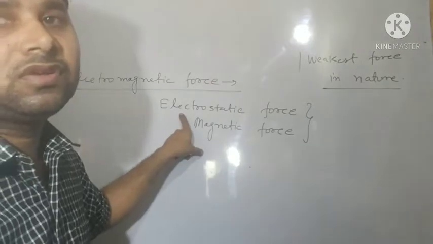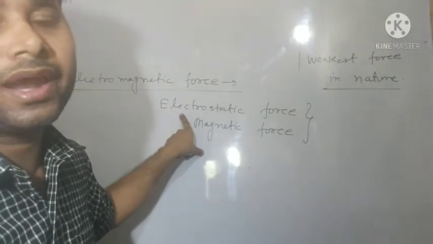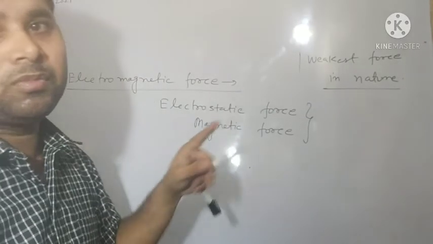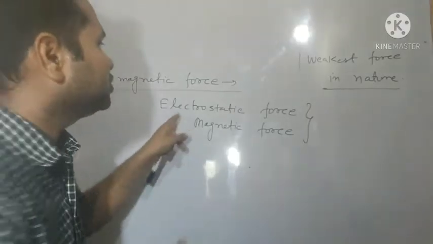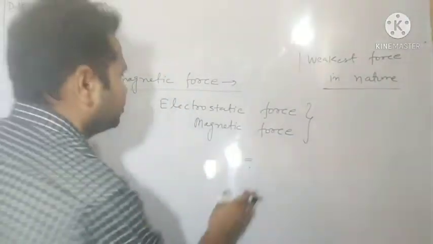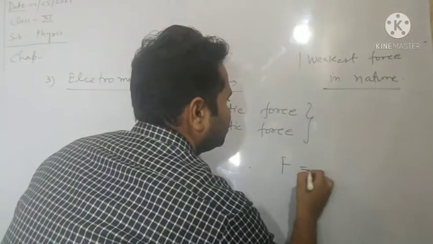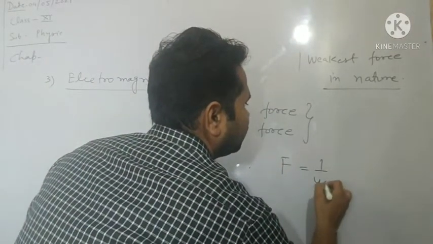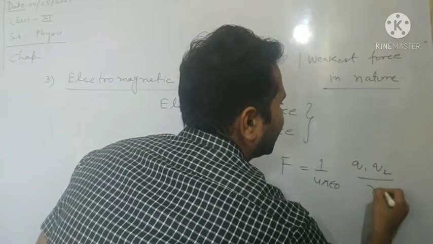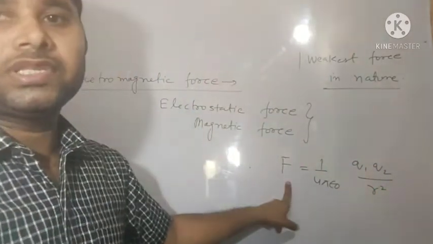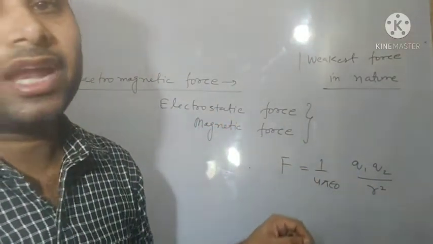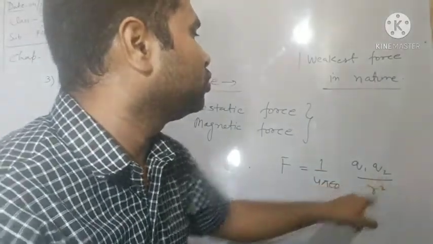Electrostatic force means the electric force acting between two stationary charges. Important thing, this force is given by Coulomb: F equals 1 upon 4 pi epsilon naught q1 q2 by r square. This is the formula used for calculating the electrostatic force acting between the two charges q1 and q2.